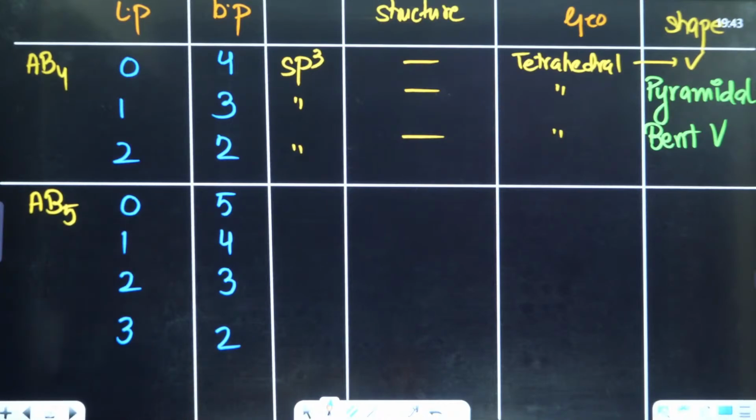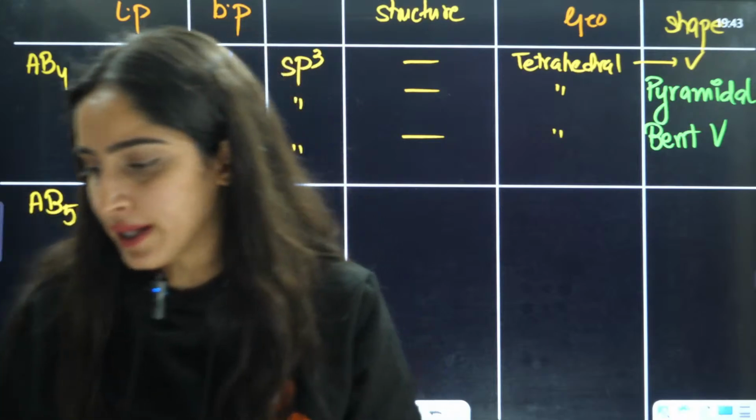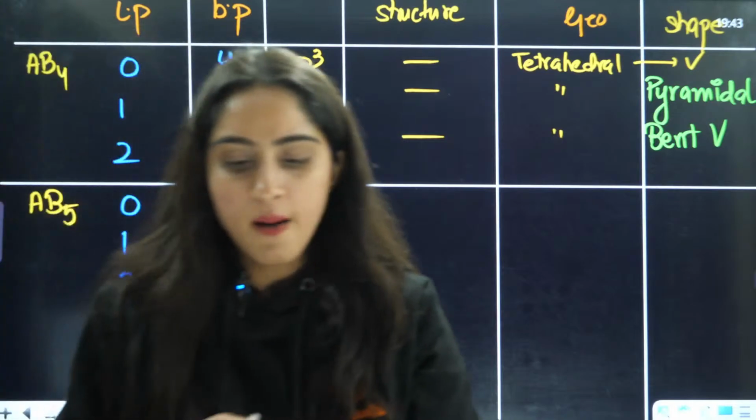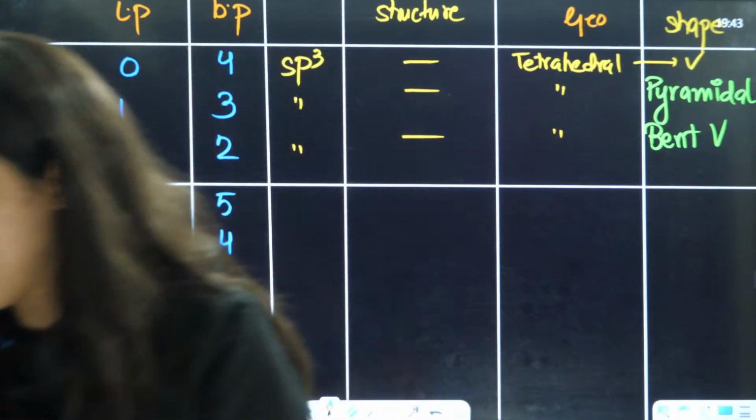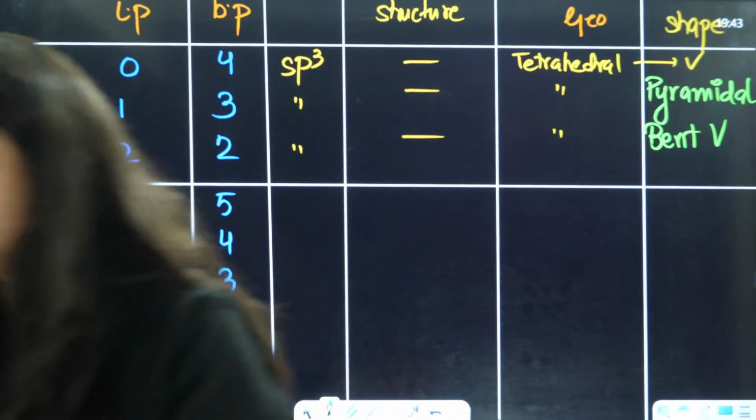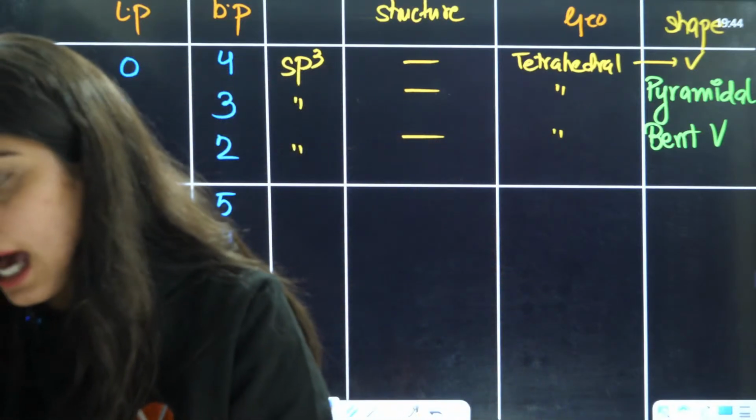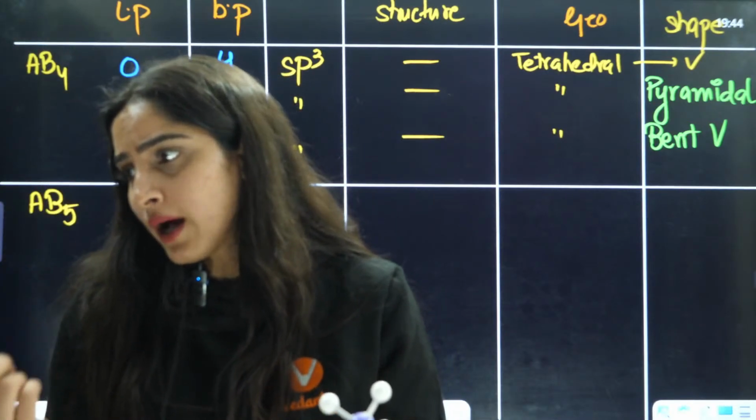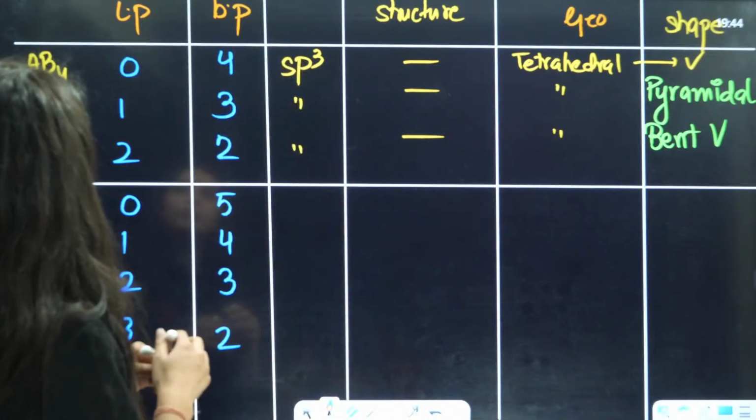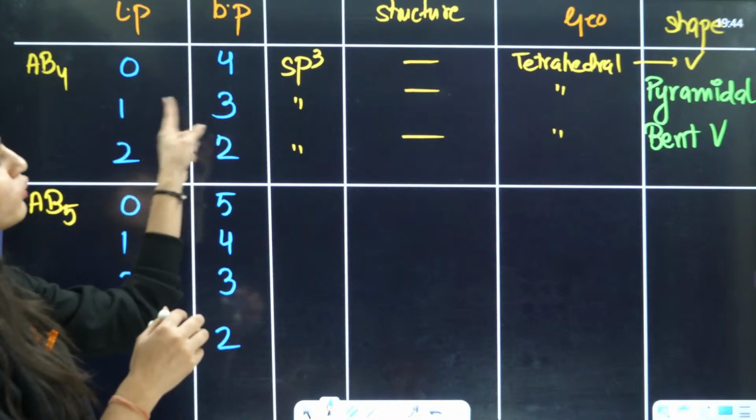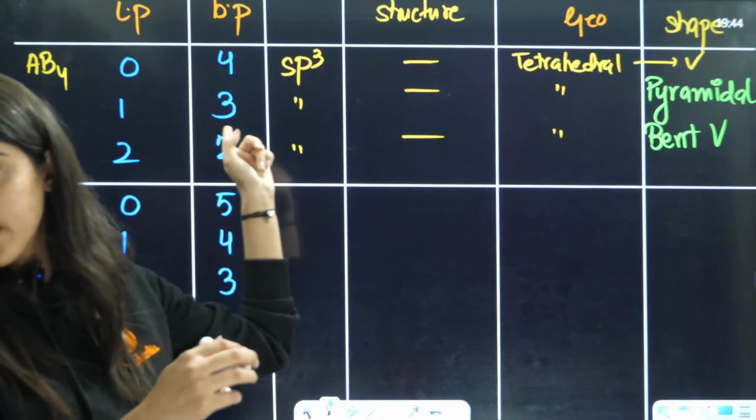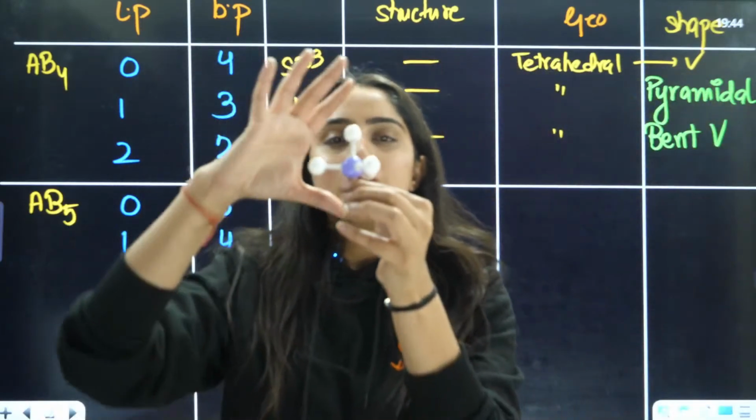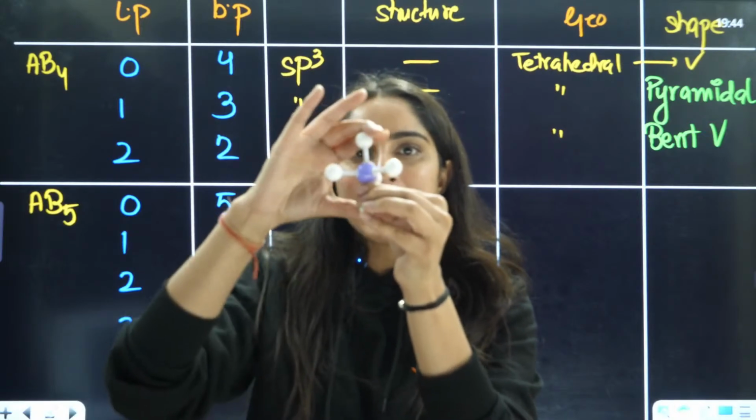So now let us take a geometry which is trigonal bipyramidal. This is the geometry which is trigonal bipyramidal. Let us see this: 3 bond pairs, 1 lone pair. Satvik, I have written it pyramidal, you only gave the answer. Now, this is called trigonal bipyramidal.